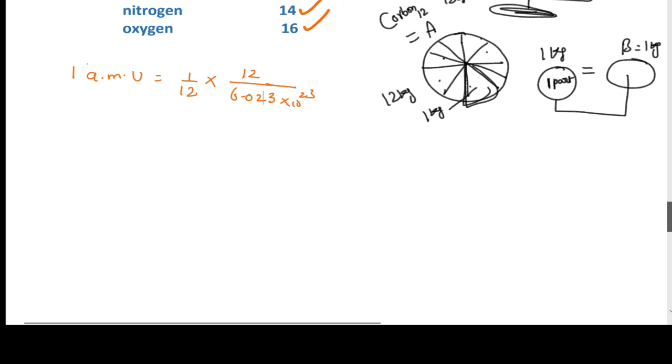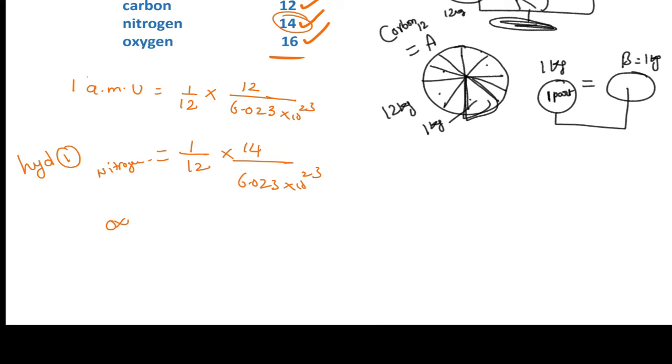If you want to know about oxygen, then 1 by 12 into 16 by 6.023 into 10 power 23. This is 1 by 12th of the carbon atom. Just compare this with A so that you can understand easily.